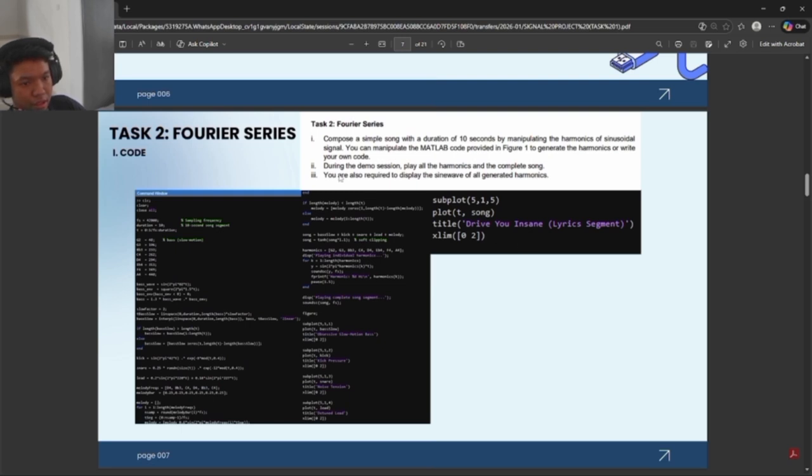The first condition is to compose a song with a duration of 10 seconds and manipulate the MATLAB code provided in Figure 1 to generate my own code. As you can see, this is the code. For the second condition, during the demonstration, play all the harmonics and complete the song. For the third, you are also required to display, and for this display, I use this code.